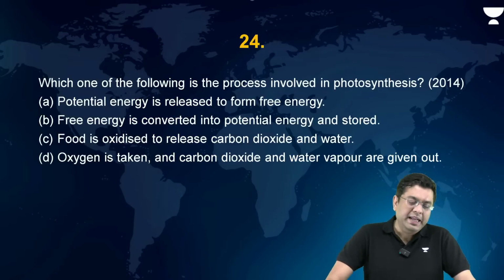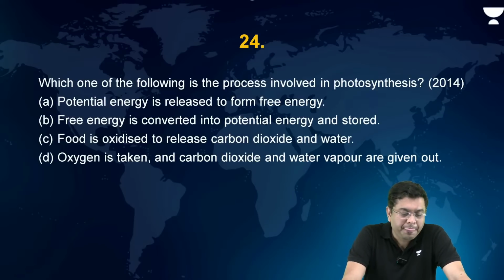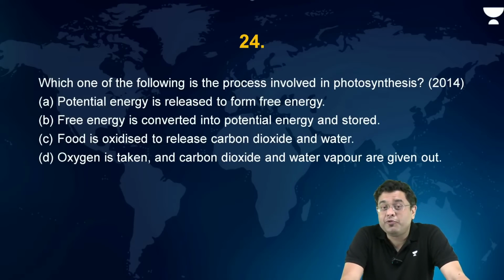Okay? Now, which one of the following is the process involved in photosynthesis? Potential energy is released to form free energy. Free energy is converted into potential energy and stored. Food is oxidized to release carbon dioxide and water. Oxygen is taken and carbon dioxide and water vapor are given out. A simple, straightforward question.